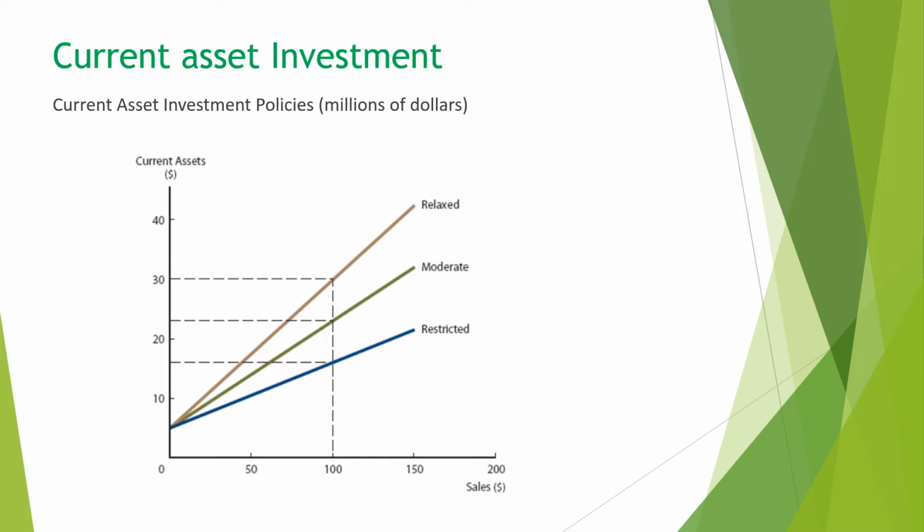If it has more restricted policies, then the company would face limited ability for paying current liabilities, but the company can reduce the opportunity cost of holding money. Holding money is not free, actually, because by holding money, the company loses some investment opportunity and also loses some interest income.